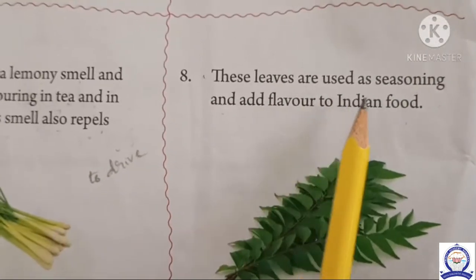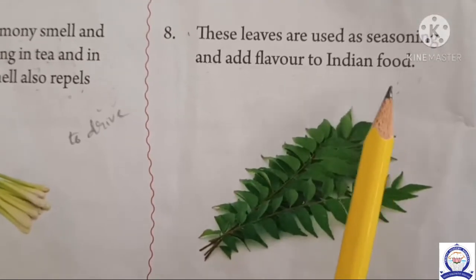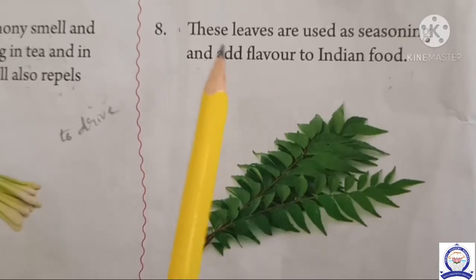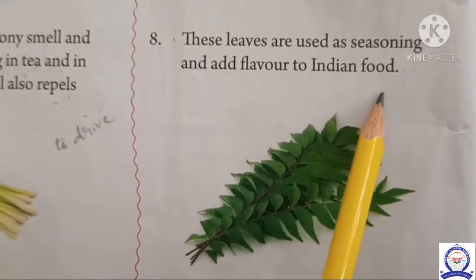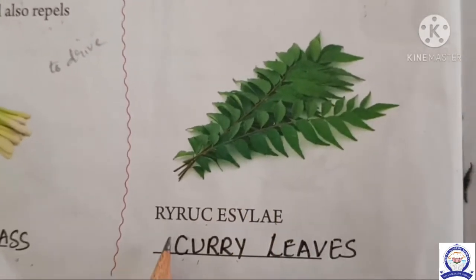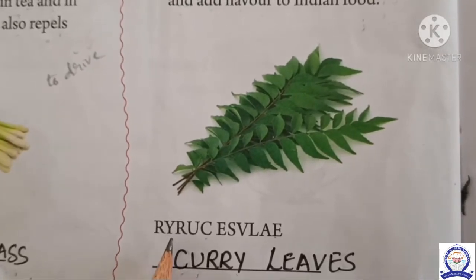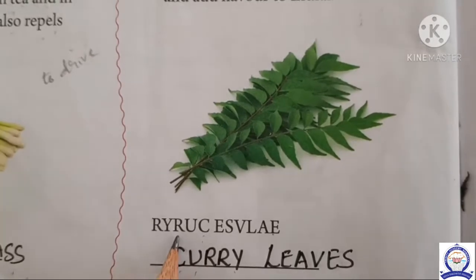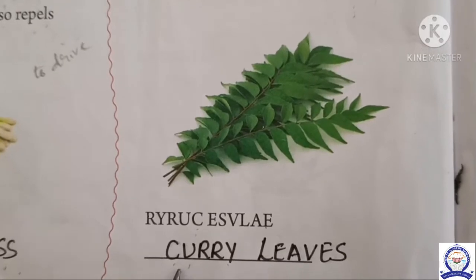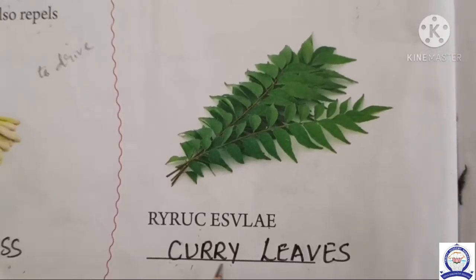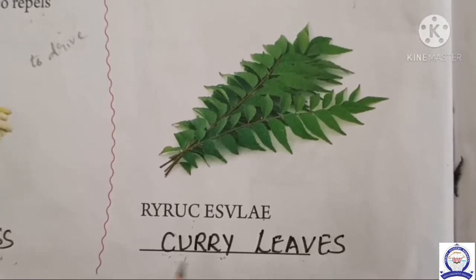Next, eighth one. These leaves are used as seasoning and add flavor to Indian food. Seasoning means tempering, as we say in Tamil. You can see the picture. See the unscrambled letters R-Y-R-U-C-E-S-V-L-A-E. So the correct answer is curry leaves. C-U-R-R-Y, curry. L-E-A-V-E-S, leaves. Curry leaves.